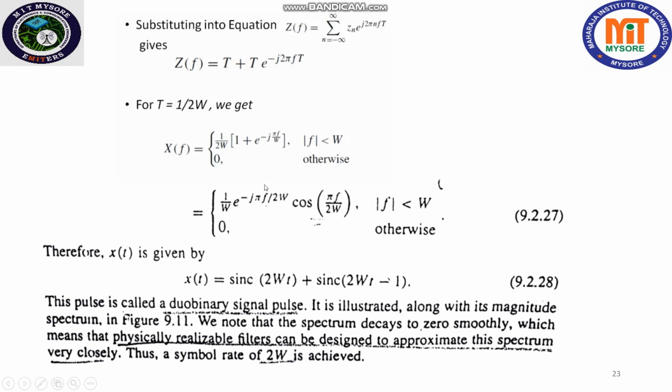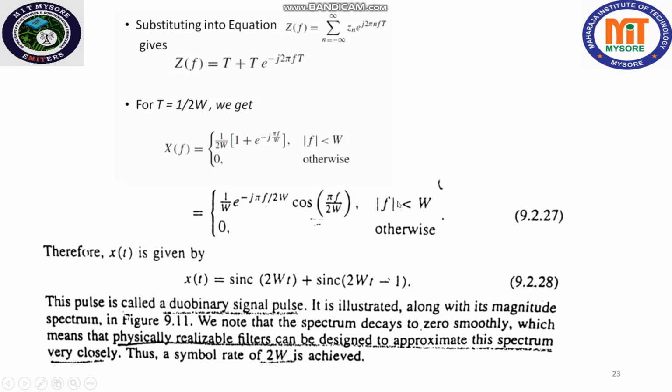By taking e to the power minus j pi f divided by 2W as common and simplifying this equation, we can get this equation. The simplification is not written over here, but if we simplify, we'll get this one.